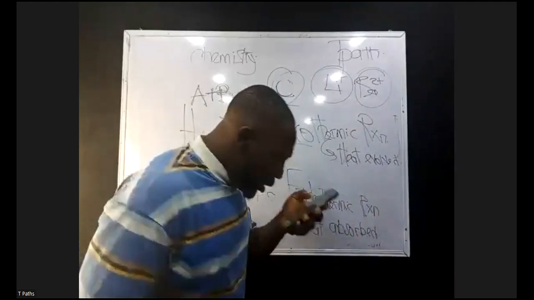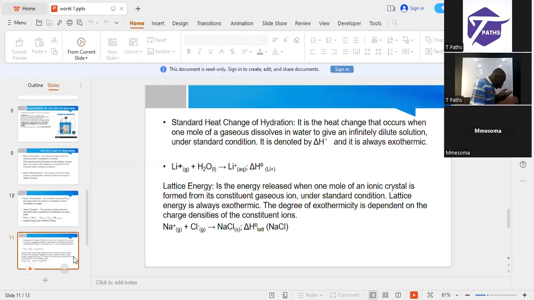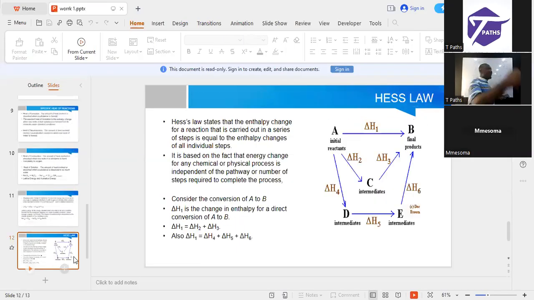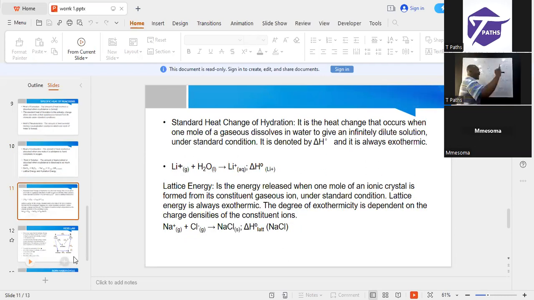That energy can be found as the energy released. Please note, it's the energy released when 1 mole of an ionic crystal is formed from its constituent atoms under standard conditions. That energy, they said that it is always exothermic. The degree of exothermicity is dependent on the charge densities. So don't forget, hydration energy, lattice energy, they both depend on the charge density.